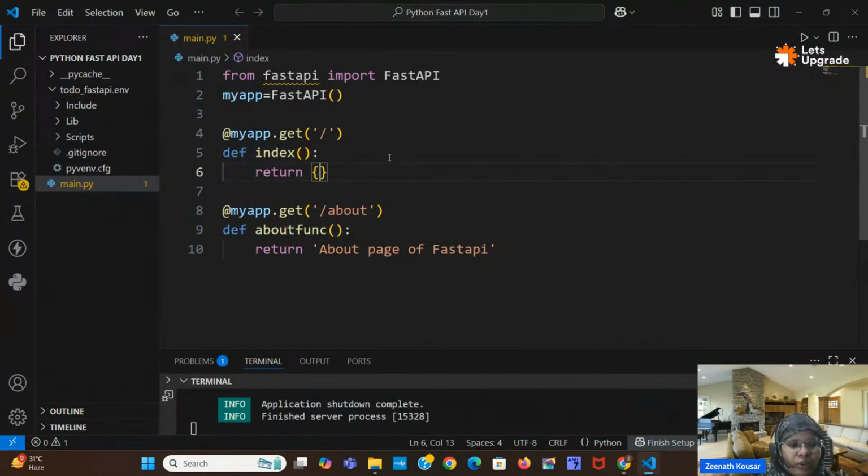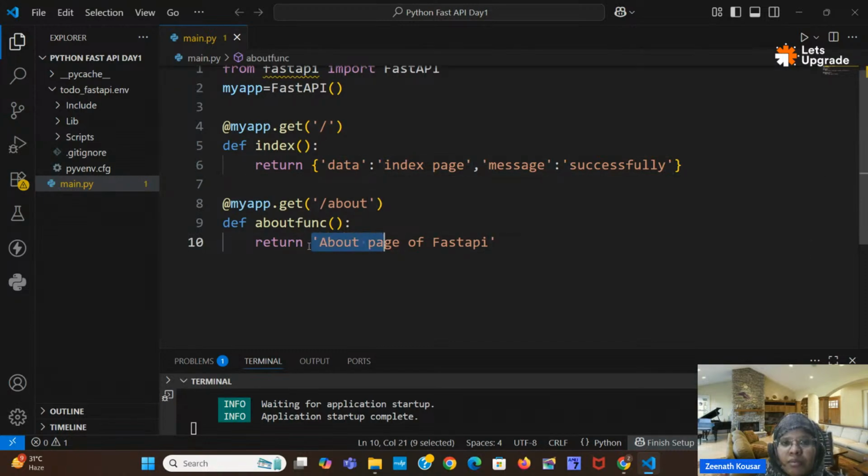You can give the data in key value pairs like data, and here I will write index page. And you can print some message, successful. Like this, instead of one value, you can give key value pairs like name, email, age. You can return dictionary type values as well. Inside data you can also add one dictionary. So inside data I will write name, age. This is also a valid thing. Instead of normal text you can display like this.